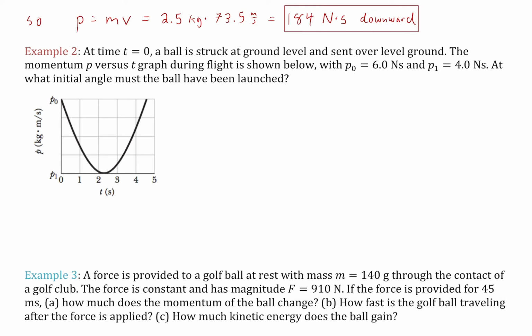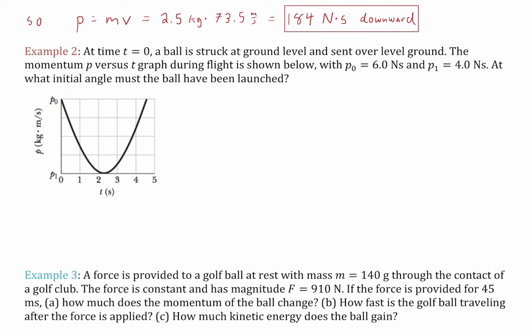And at what initial angle must the ball have been launched? Wait, right? Were we given enough information here? We actually were, fascinatingly enough. We weren't given the mass, we don't need the mass, but check it out. P naught, that is the initial momentum value. The naught here definitely denotes initial, and it's 6. That is the biggest momentum value as well, because after that it falls down to a minimum value, p1, of 4. So that's interesting. The momentum starts at some maximum value and then it ends at some minimum value.